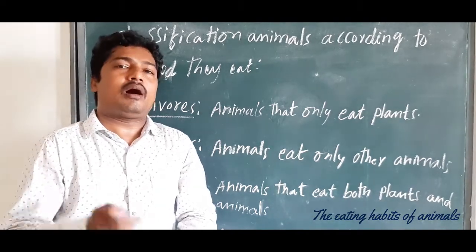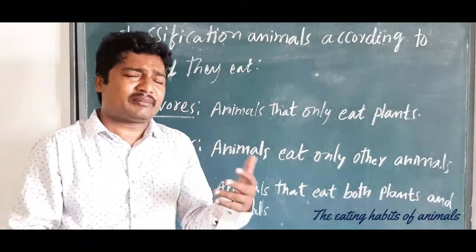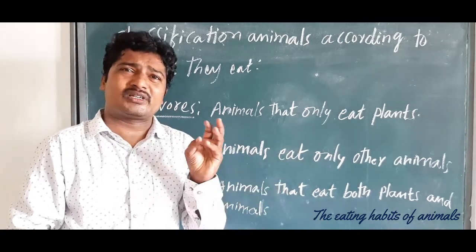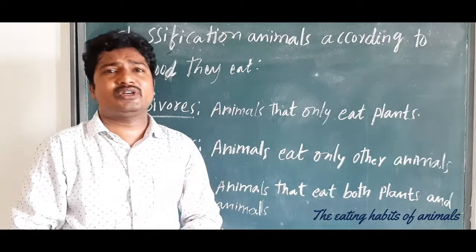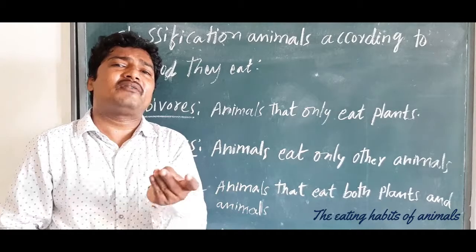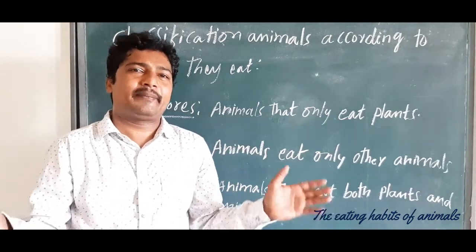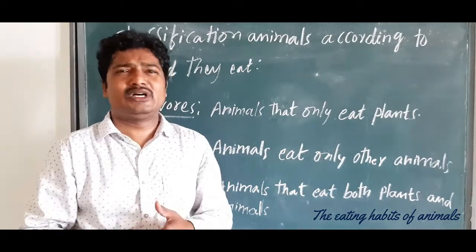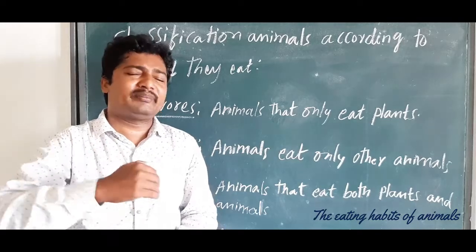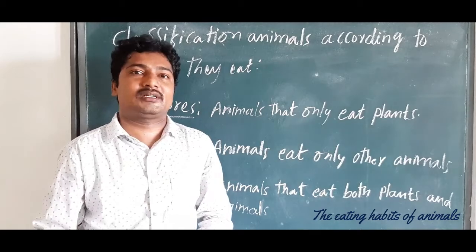A cat sometimes takes milk or some non-veg, so it can take both. A dog eats only flesh. A parrot, if we have it as a pet bird, eats nuts or some fruits, so it belongs to plant eating, plant products.